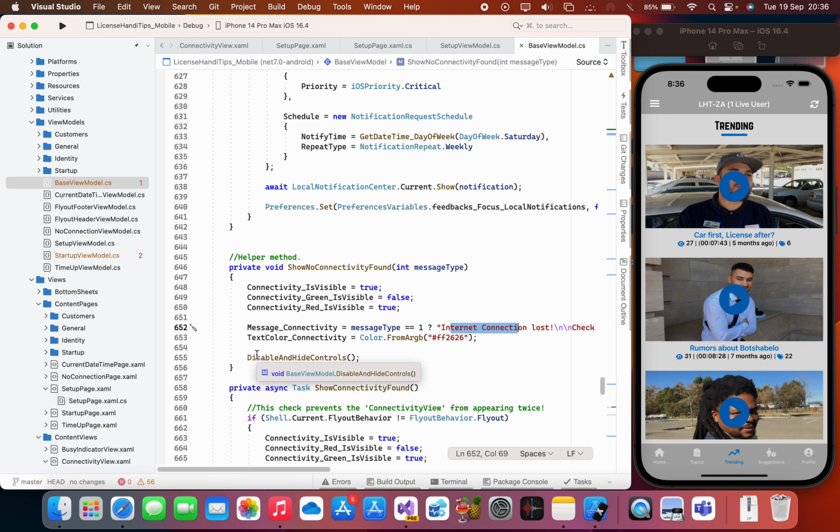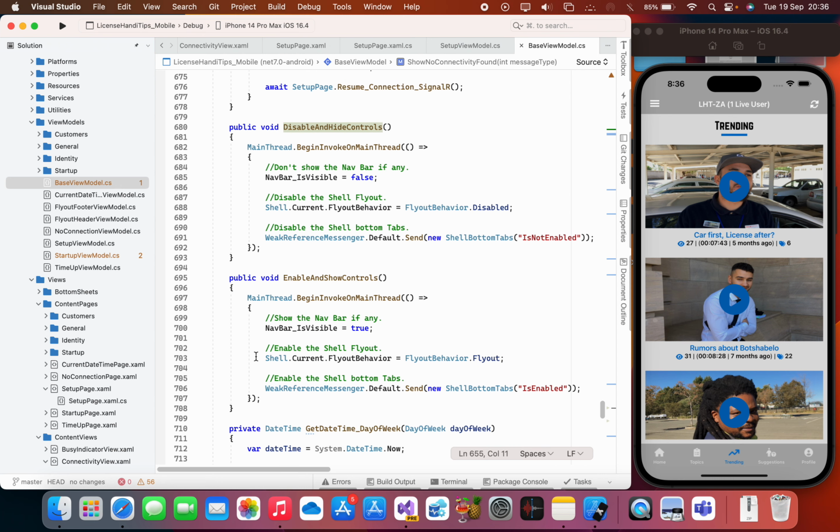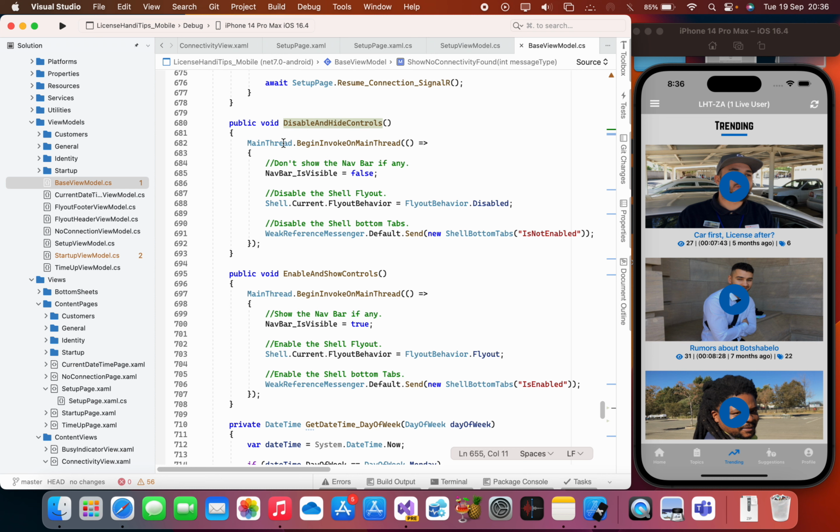But then there is another helper method called disable and hide controls. It's a helper method. Let me quickly scroll to it. This one. Now, main thread, right? The main thread class allows applications to run code on the main thread of execution and to determine if a particular block of code is currently running on the main thread or not, right? So I need to run this guy on the main thread.